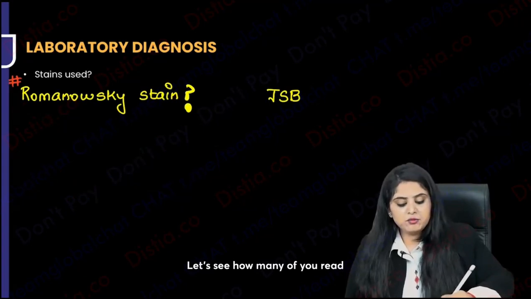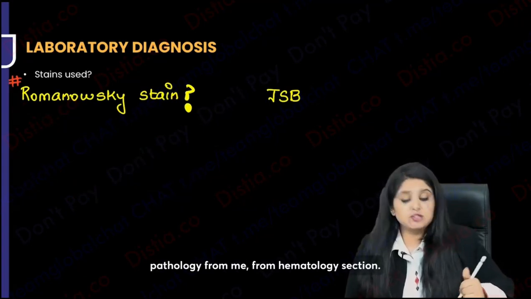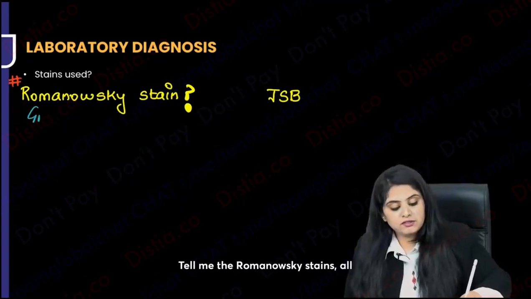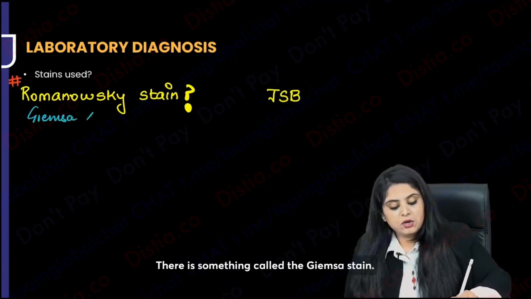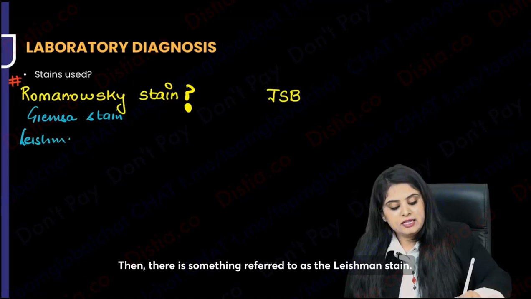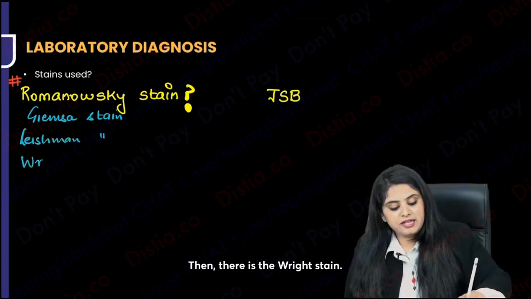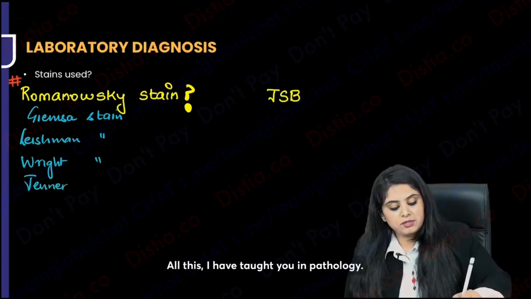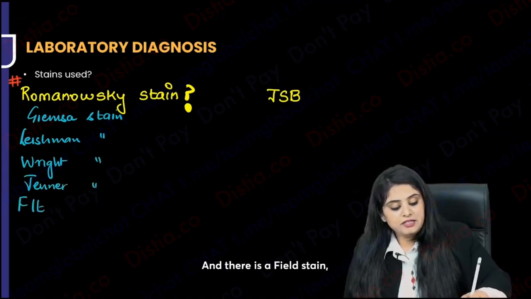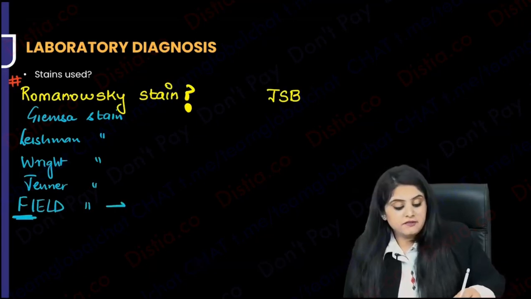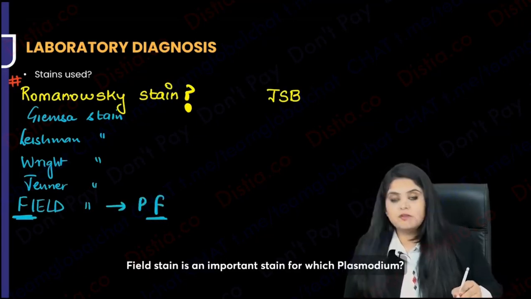Let's see how many of you have read pathology from me, the hematology section. Tell me the Romanovsky stains, all the family members. There is the Giemsa stain. Then there is the Leishman stain. Then there is the Wright stain. Then there is the Jenner stain. All this I have taught you in pathology. And there is a Field stain, for which F for F was the mnemonic. Field stain is an important stain for which Plasmodium?